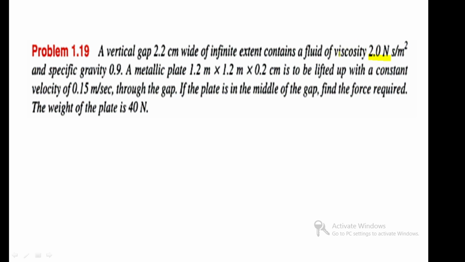I underline the given data first from the problem. The vertical gap is 2.2 centimeter wide, the distance between the two planes. The viscosity is 2 Newton second per meter square, and the specific gravity is 0.9. Then the metallic plate, its size is 1.2 meter into 1.2 meter into 0.2 centimeter. Two values are in meter, one value is in centimeter.